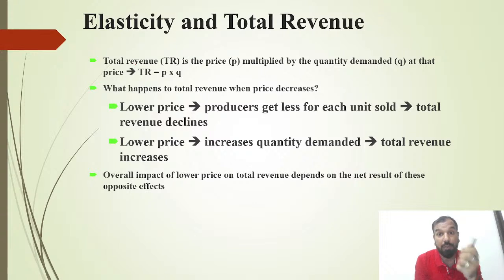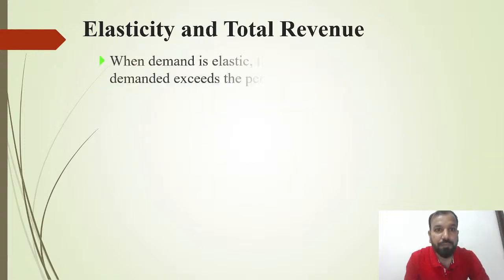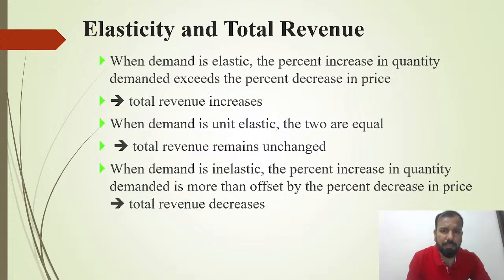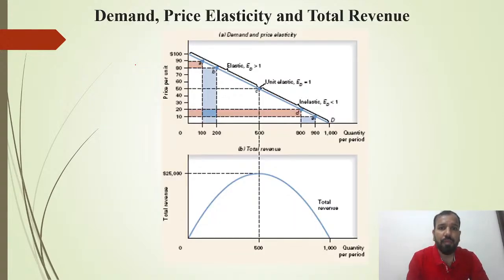If the price decreases, earlier it was 10 rupees for the price and 100 quantity, so TR is equal to 1000. If the price decreases, overall revenue will decrease. The lower the price, producers get less for each unit sold, so total revenue decreases. But sometimes, when the price is lower, quantity demanded increases, and TR can also increase. So this is very simple, what we have already discussed.